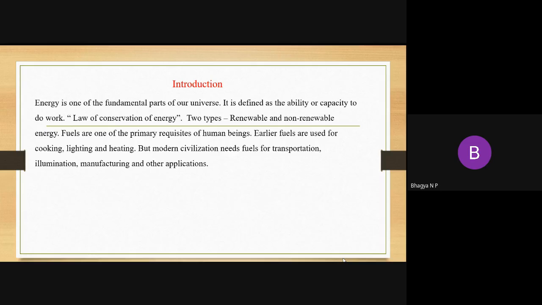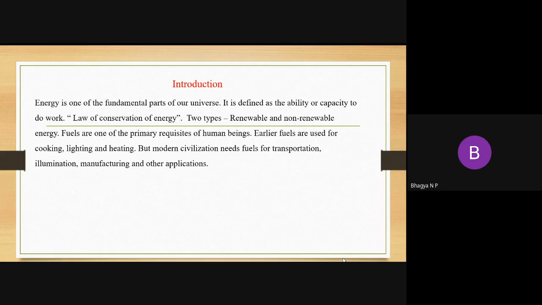As we all know, sun is the main source of energy. Energy means it is a capacity to do work, and there is a law of conservation of energy. According to the law of conservation of energy, energy can neither be created nor be destroyed, but it can be transferred from one form into another form. In energy, there are two types, renewable and non-renewable energies. Renewable means which can be regenerated and non-renewable means which cannot be regenerated.